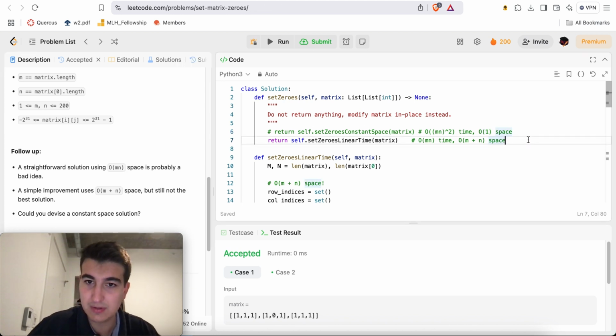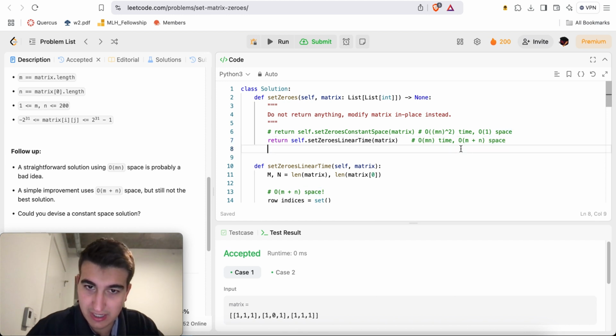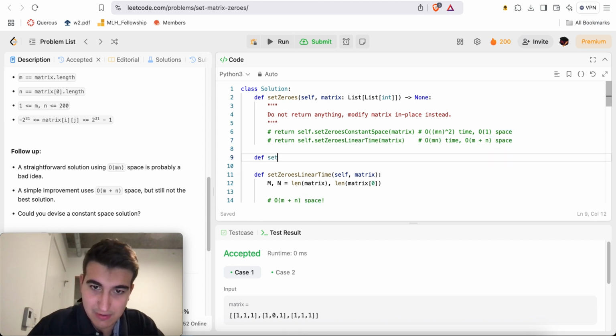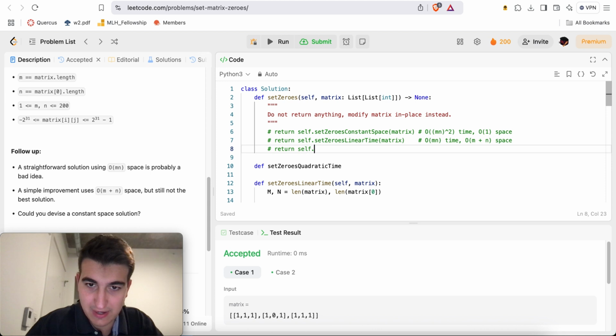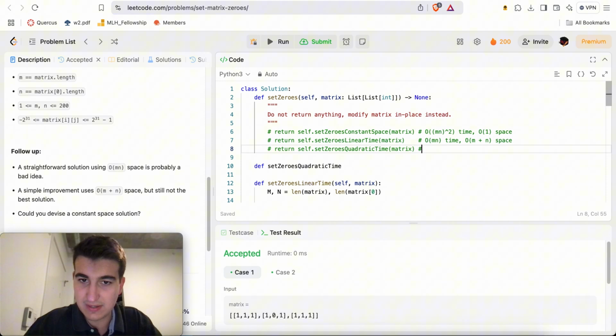Here we could probably do something like def set zeros quadratic time, return self dot set zeros quadratic time matrix.